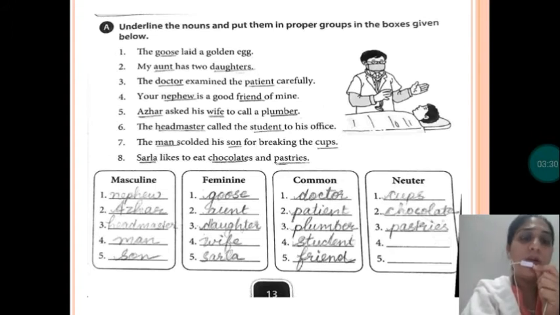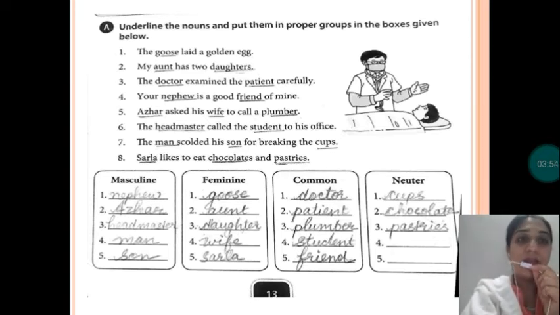Student, we don't know, it can be male as well as female. So what word are we using for their common gender? Now the seventh one: the man scolded his son for breaking the cups. Man is masculine, son is masculine, cups is a non-living thing, so it's a neuter gender.